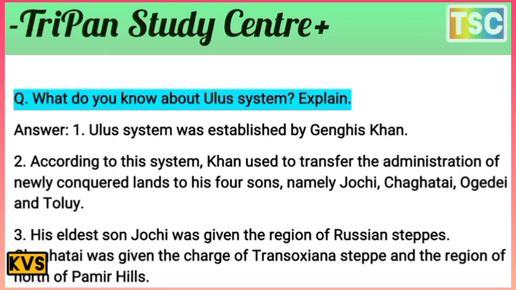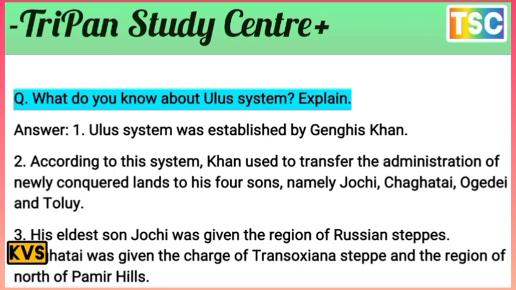According to this system, the Khan used to transfer the administration of newly conquered land to his four sons. The four sons of Genghis were Jochi, Chagatai, Ogodei, and Tolui. This is the most important point for the Ulus system.